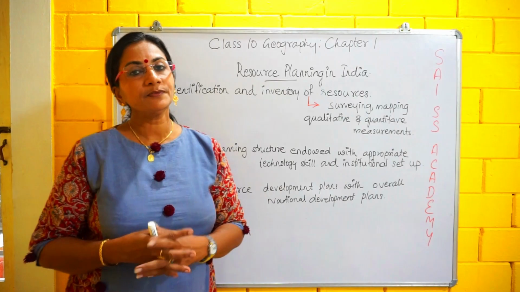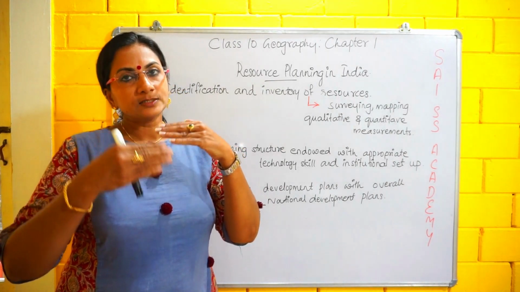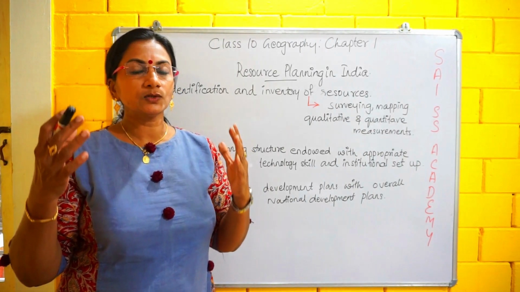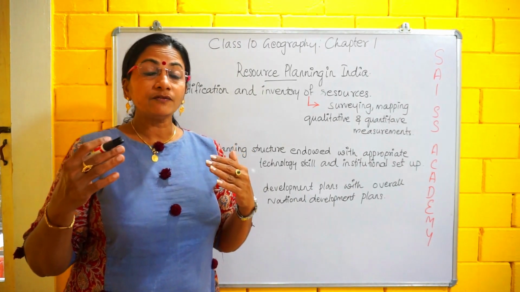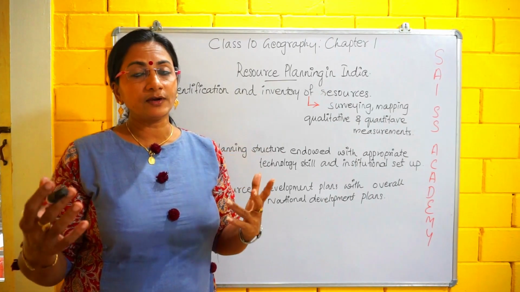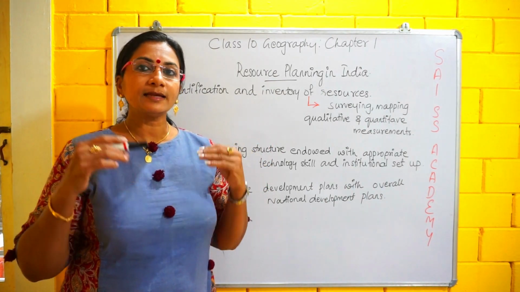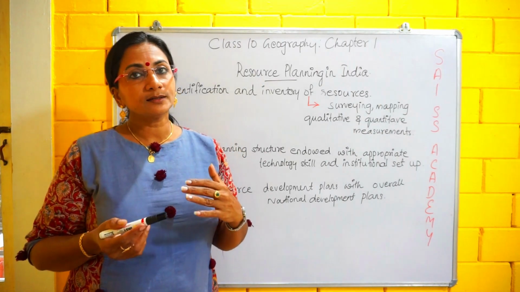Here, for resource planning, what are the things we need? It is a complex process, so it involves identification. First of all, we have to identify and take inventory of the resources. For identifying and taking inventory of the resources, what are the things we need?